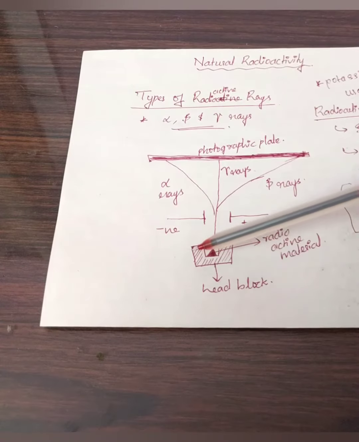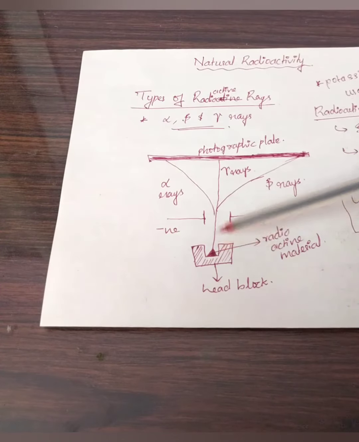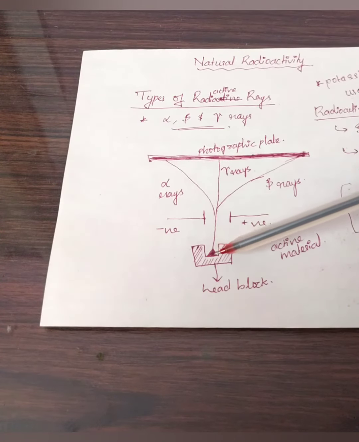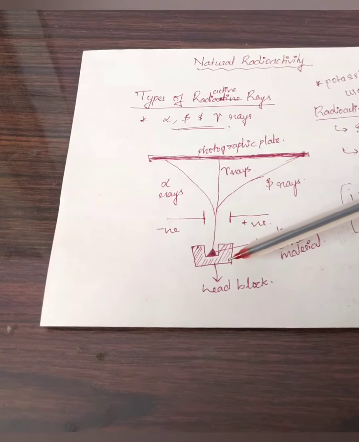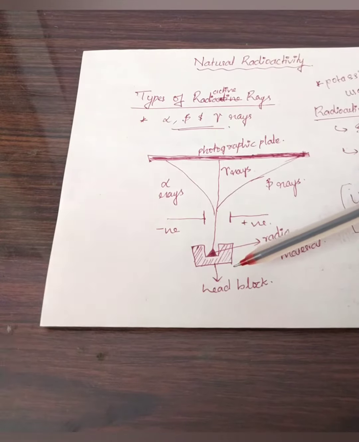That's why we are taking a lead block which is having a depression or small hole in it. So the radioactive emissions will be going in this one direction. Nowhere else will the radioactive emissions be going. So we will be getting a fine narrow beam of that radiation.